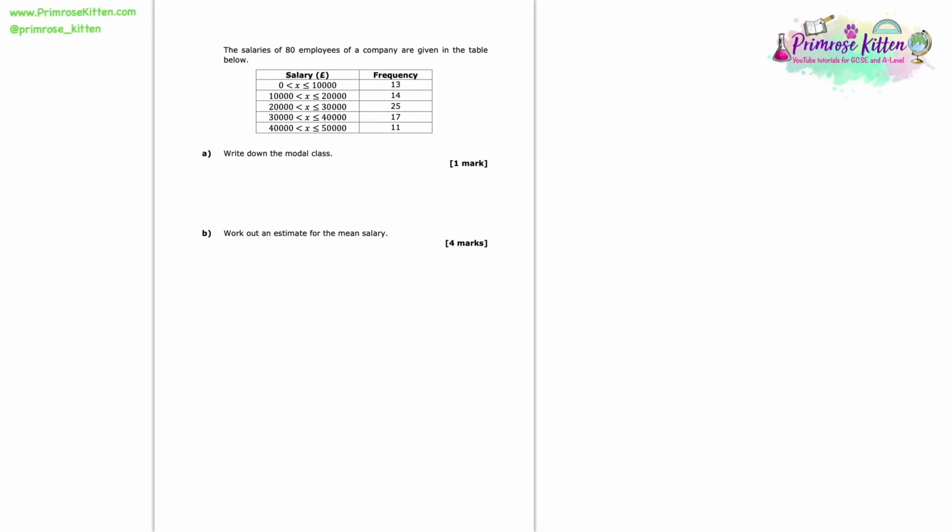So the salaries of 80 employees of a company are given in the table below. So we've got this nice little summary table and we're asked to write down the modal class. What we need to know here is that the modal class is the most common interval. So we need to have a look at this table and find which one has the highest frequency. I can see that the salary range between £20,000 and £30,000 is the most frequent and therefore the most common. So that is the modal class. Make sure that you write that whole interval. We don't just write 25 or anything, that isn't what they want. They want that interval of salaries.